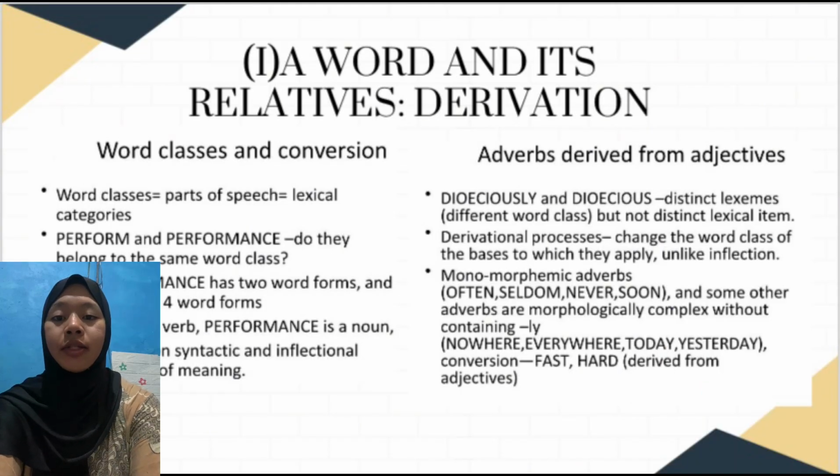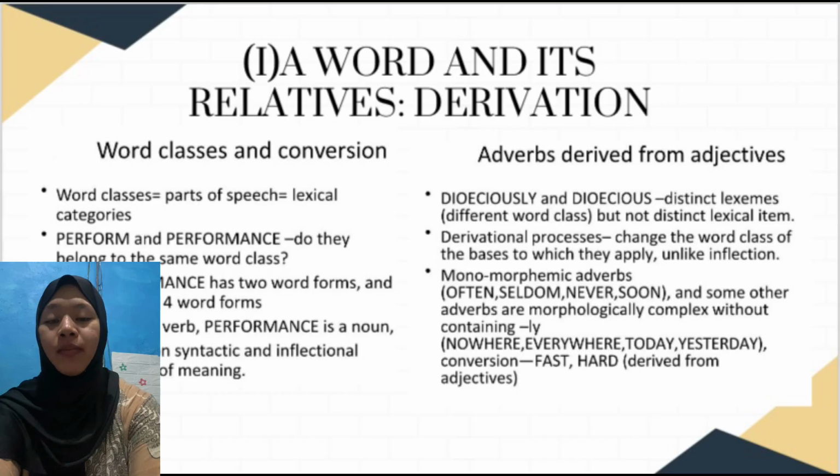Okay, the next is adverbs derived from adjectives. Dioeciously and dioecious are distinct lexemes of different word classes, but not distinct lexical items. The derivational processes change the word class of the basis to which they apply, unlike inflection.